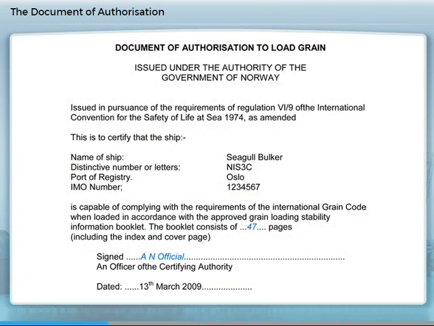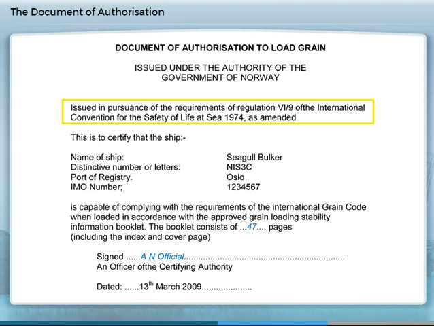The document of authorization is issued by the flag state administration of a ship and certifies that a ship is capable of loading grain in accordance with the requirements of the International Grain Code. The document of authorization is a requirement of SOLAS for ships carrying grain. A ship without a document of authorization must not load grain until the master satisfies the authorities in the port of loading that the ship can comply with the requirements of the International Grain Code.